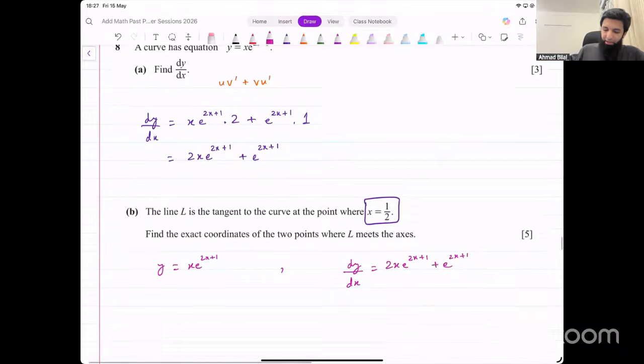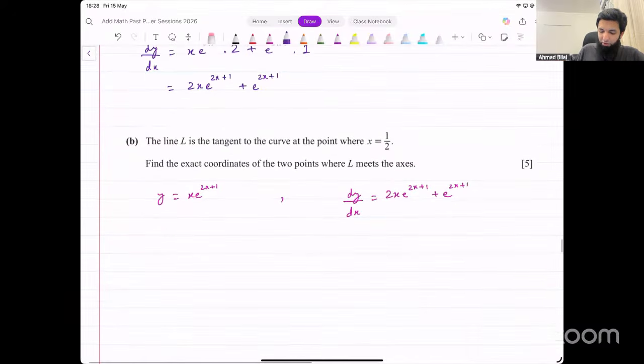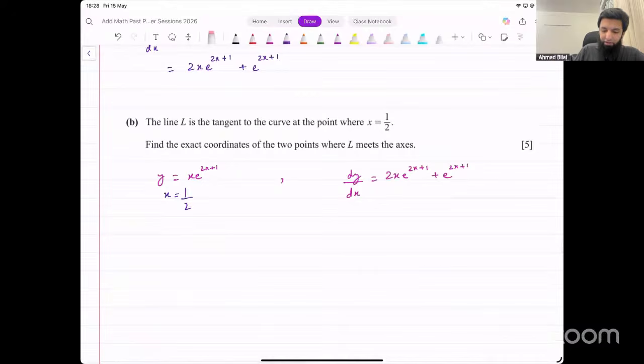Okay. We want to find the equation of the line, right? Equation of the tangent. Now, x equals 1 over 2. What we can do is input x equal to 1 over 2 in this original curve. That will give us the point that we need. Let's input this here.